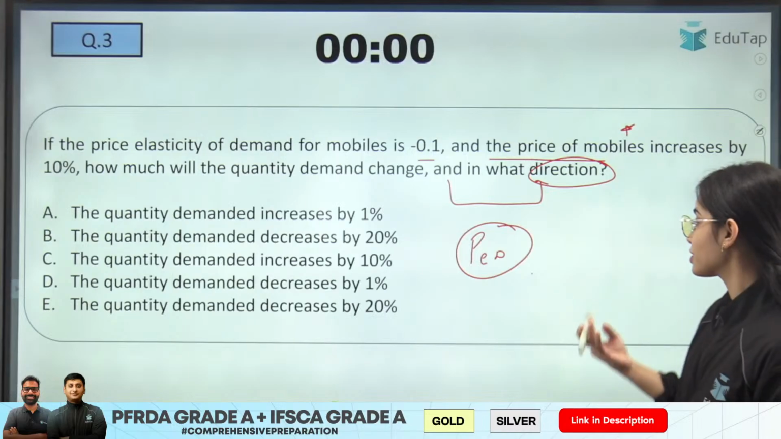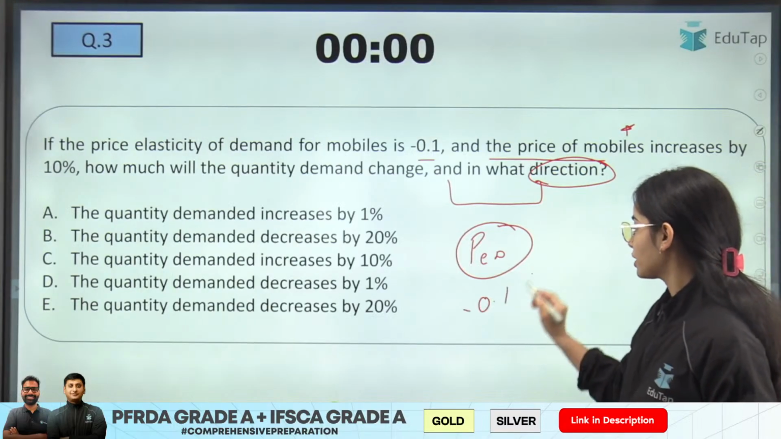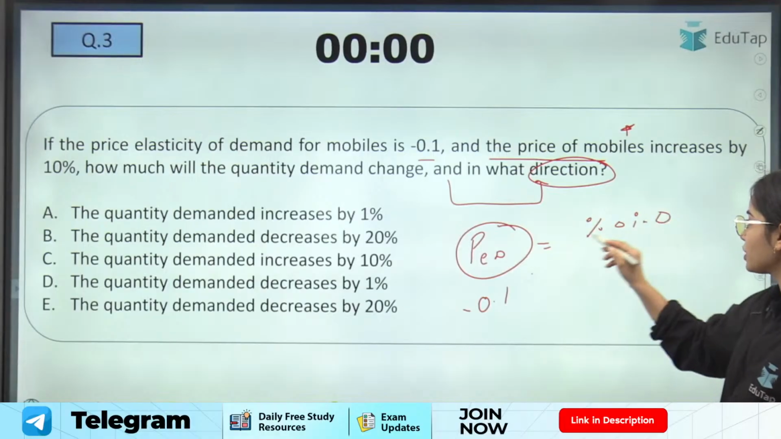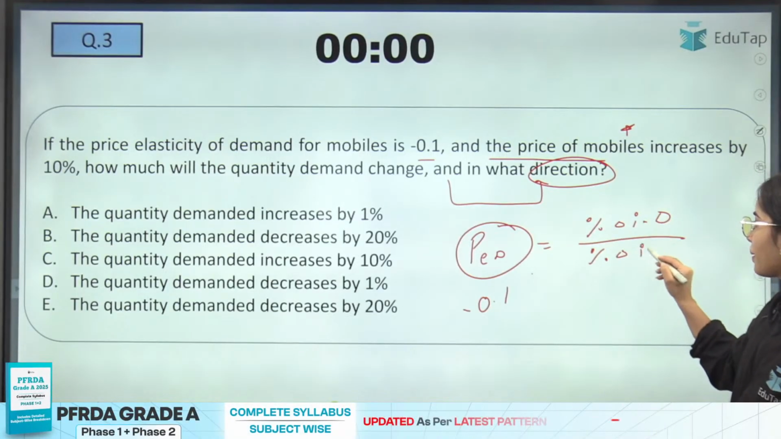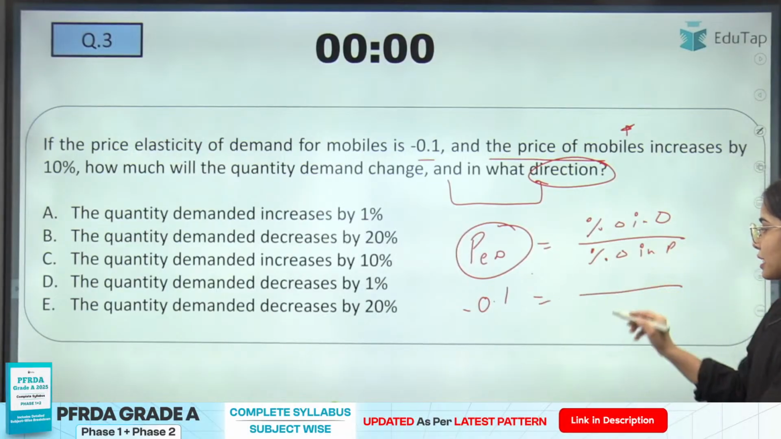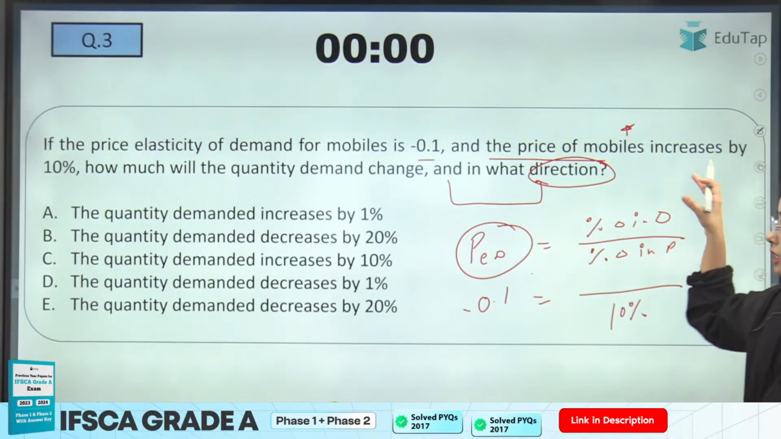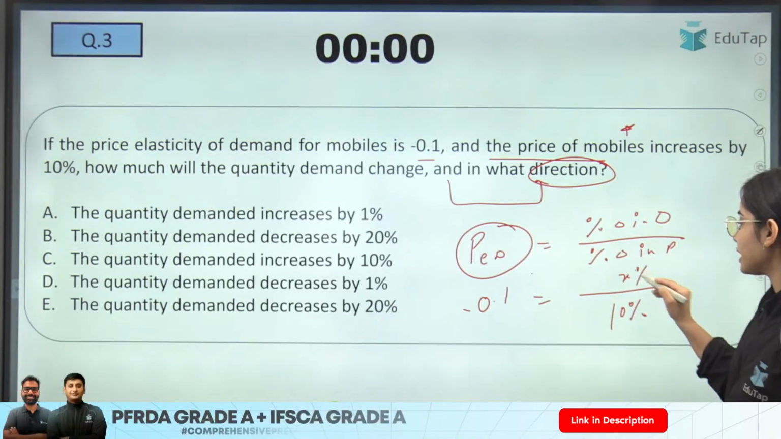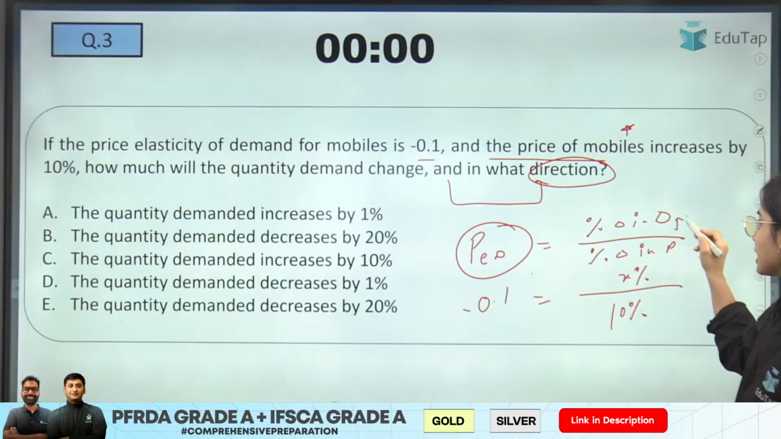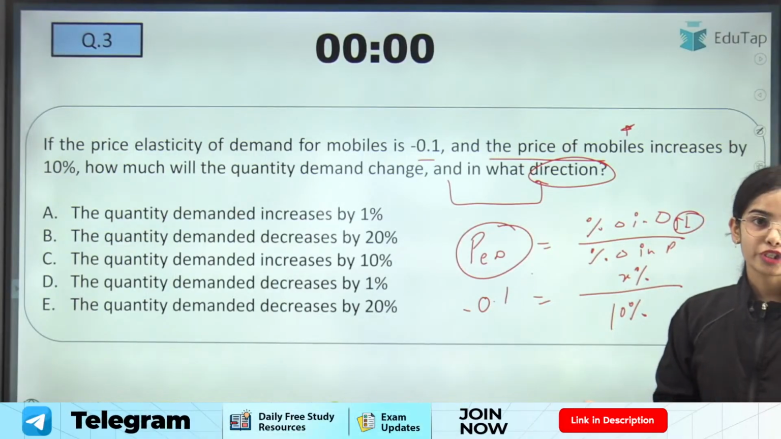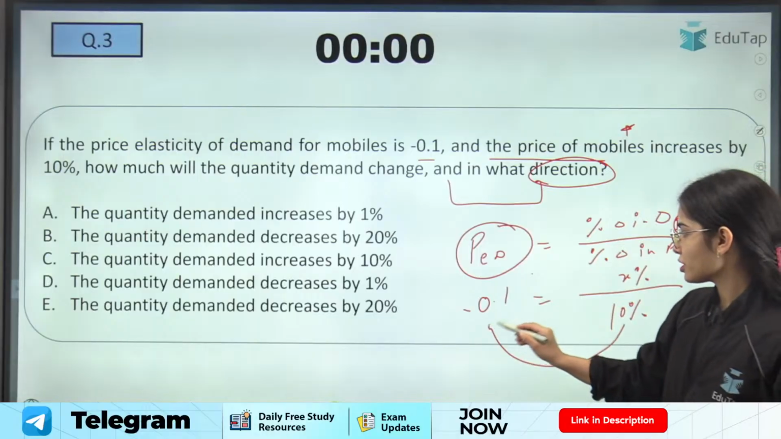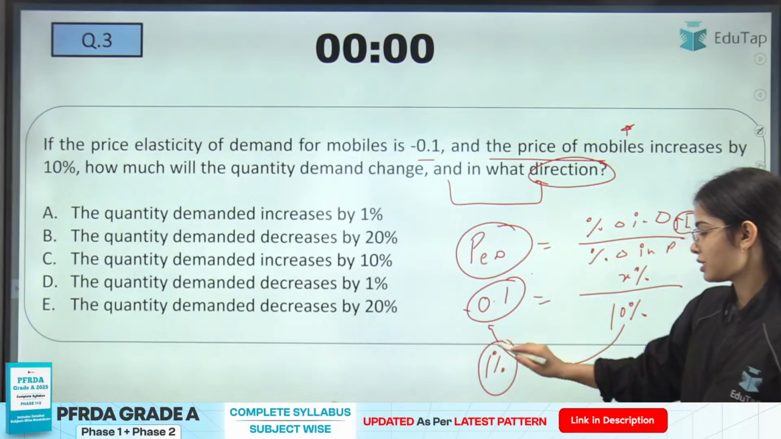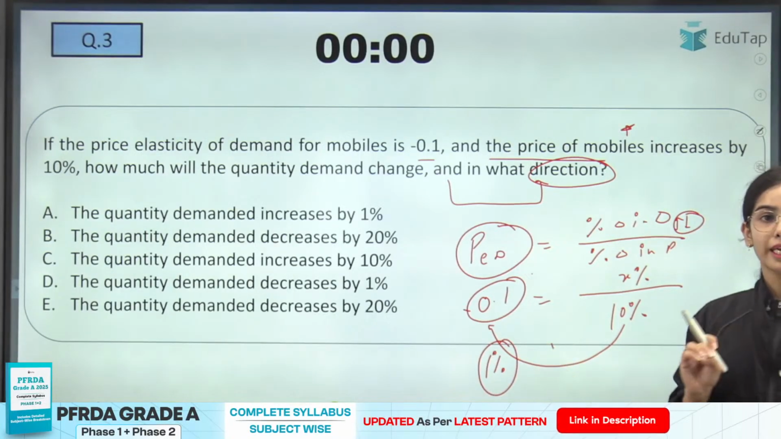So here the price elasticity of demand is said to be negative 0.1. The price elasticity of demand shows the percentage change in demand with the percentage change in price. So let's say the price is increasing by 10%. You have to work out what is the percentage change in the demand. Basically 10% multiplied by 0.1 is going to be 1%. So that means 1% is the change in the demand.